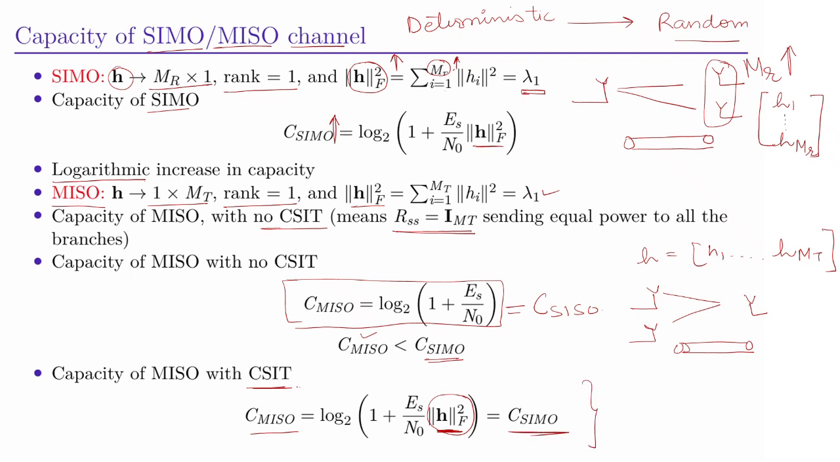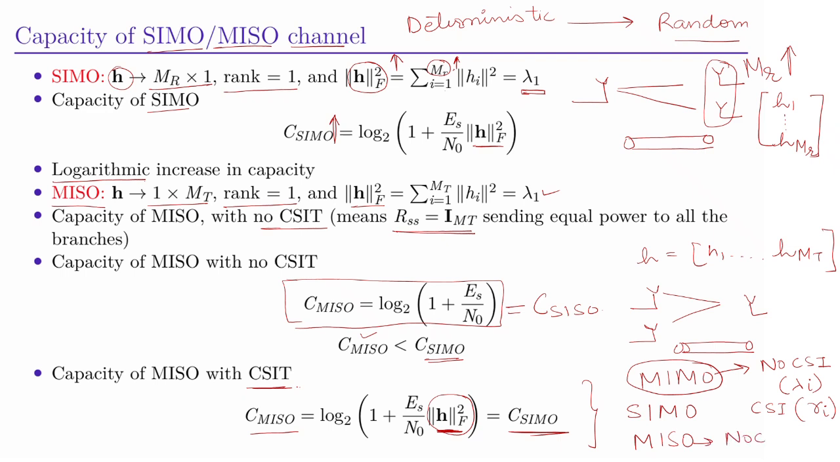So now what we have done, we have seen the capacity of MIMO. For MIMO we have seen two cases. When there is no CSI, the expression was in terms of lambda i's. When there was CSI, the expression was in terms of gamma i, and then we have seen SIMO and we have seen MISO. Again, for MISO we have two cases. When it is no CSI, capacity is equal to SISO, and when there is CSI, this is equal to SIMO.